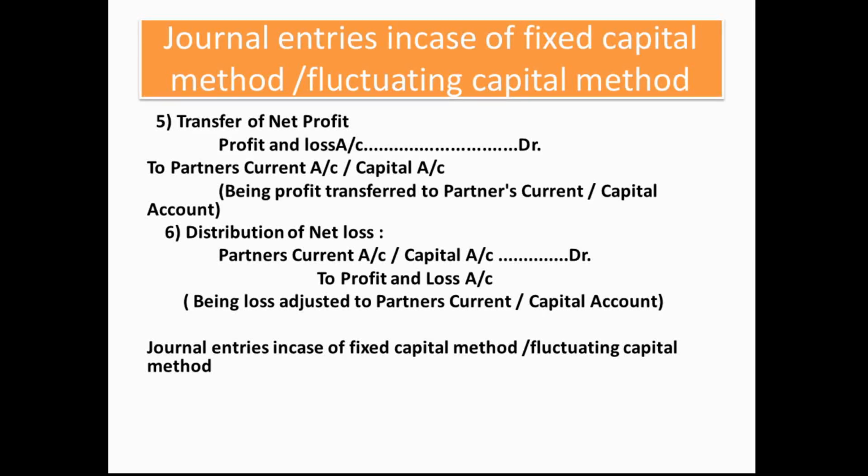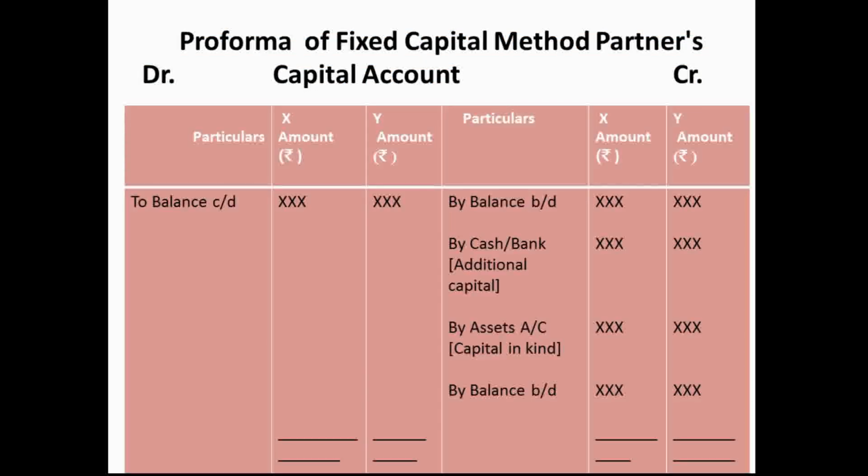Now the distribution of the loss. Loss is something which is borne by the partners, so it is to be debited as per the nominal account rule: debit all expenses and losses. So partners' current account and capital account debit to profit and loss account, being the loss adjusted to the partners' capital and current accounts. I hope that up to here it is clear to you.